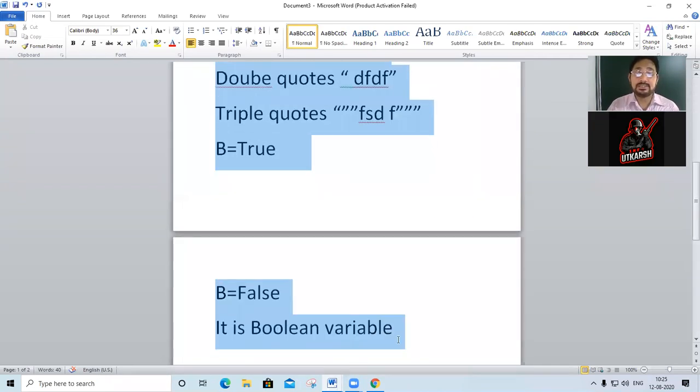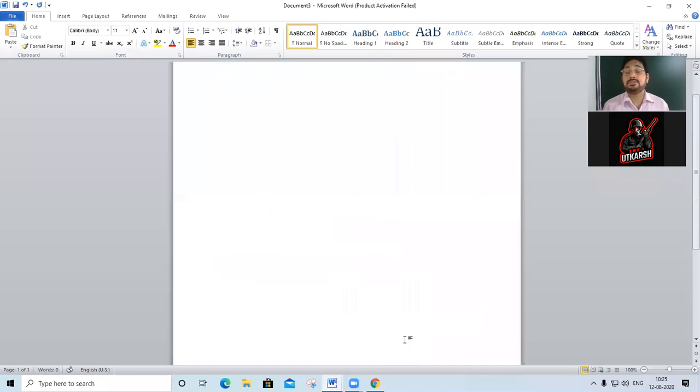Now next point. Here is how to define a variable. Integer variable I have taught, how to define floating point variable, how to define string variable, how to define Boolean variable. Now one definition you write it here or you make it note also.